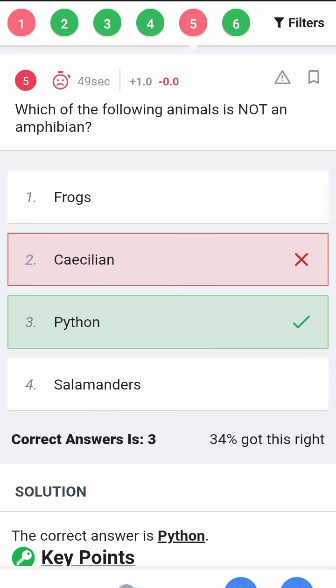Which of the following animals is not an amphibian? Frog is an amphibian. Caecilian is an amphibian. Salamander is an amphibian. Python is a reptile, because python is a snake and snakes are reptiles.